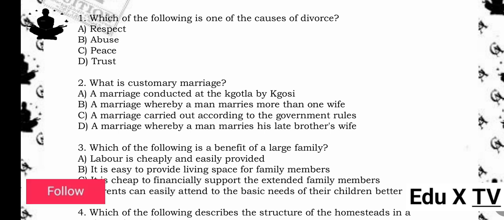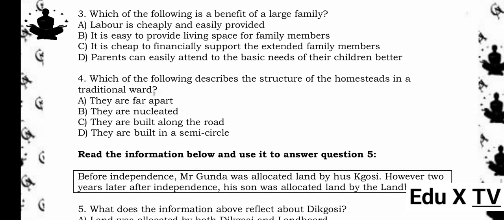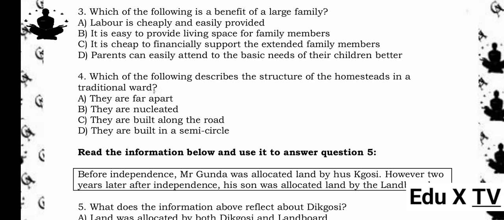2. What is customary marriage? A. A marriage conducted at the Kgotla by Kgosi. B. A marriage whereby a man marries more than one wife. C. A marriage carried out according to the government rules. D. A marriage whereby a man marries his late brother's wife. The answer is A. A marriage conducted at the Kgotla by Kgosi. Reason being, customary marriage follows traditional procedures, often conducted at the Kgotla under the authority of the Kgosi.